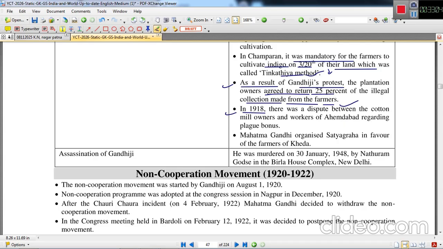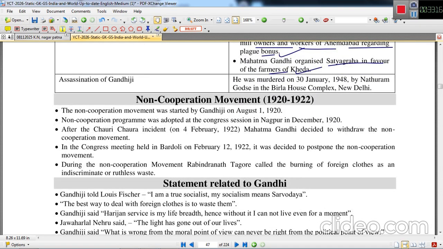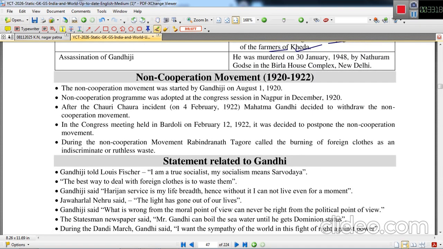In 1918, there was a dispute between the cotton mill owners and the workers of Ahmedabad regarding the plague bonus. And again, in this, Mahatma Gandhi organized a satyagraha, in favor of the farmers of Kheda also. Gandhiji was assassinated by Nathuram Godse on 30th January 1948 in the Birla House complex in New Delhi.